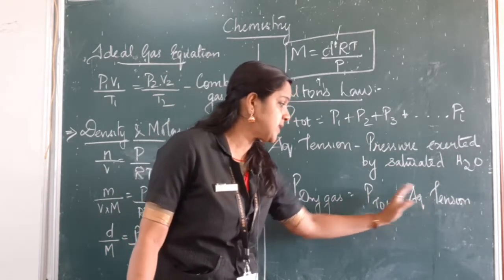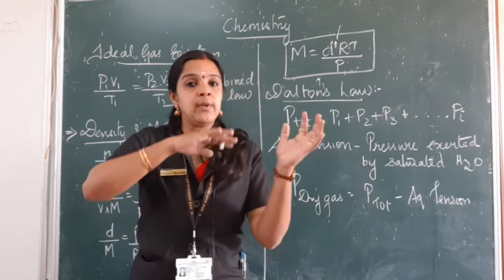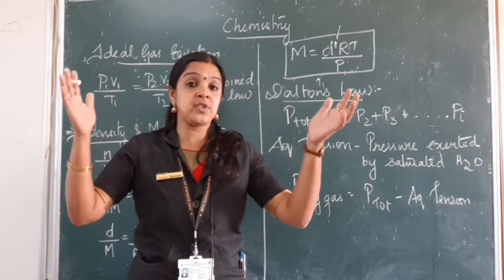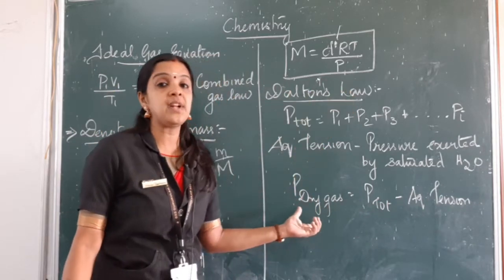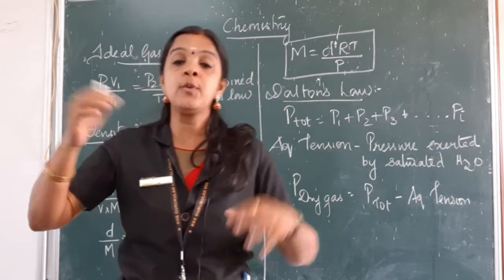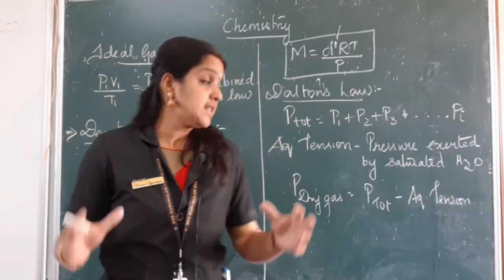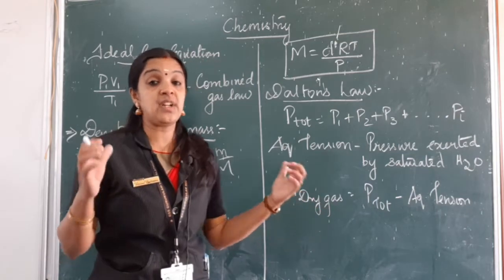So when the aqueous tension is removed from the total pressure, when water pressure is removed from the substance pressure, we get the pressure of the dry gas, because when water is removed, the substance becomes dry. So that is how we calculate the pressure of the dry gas.